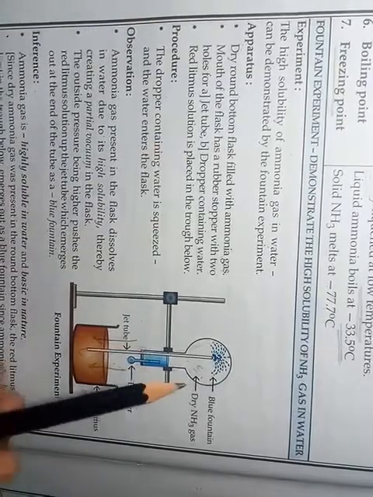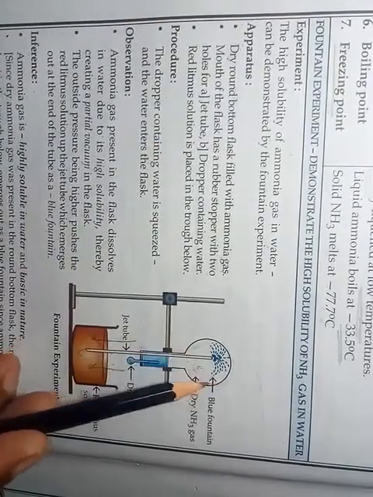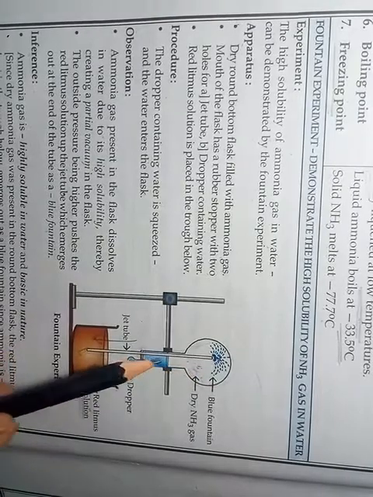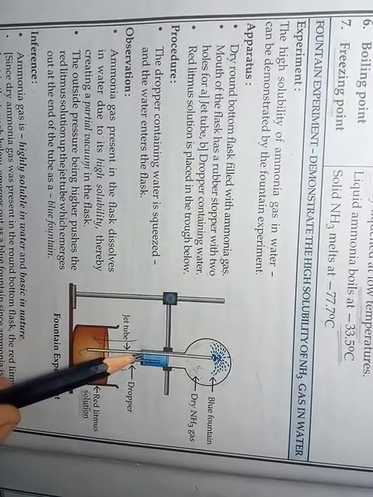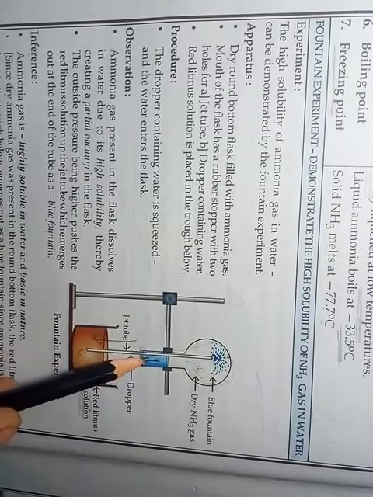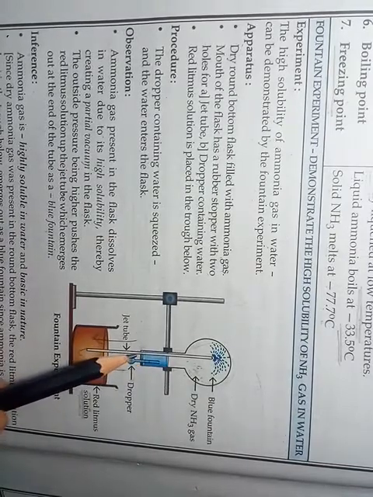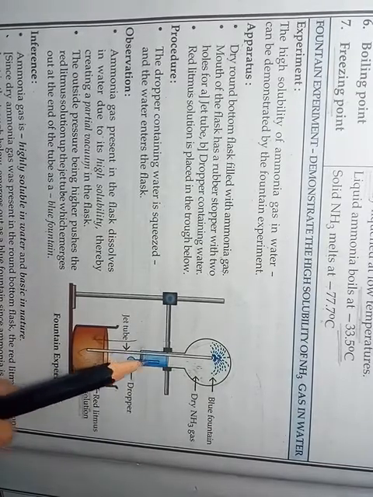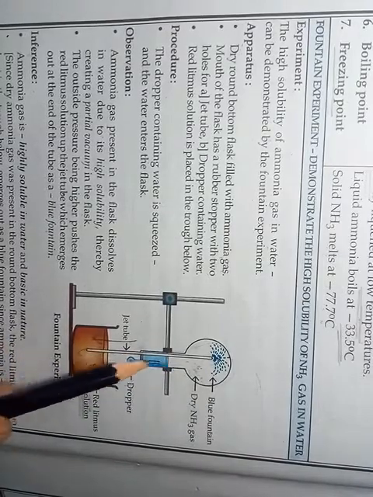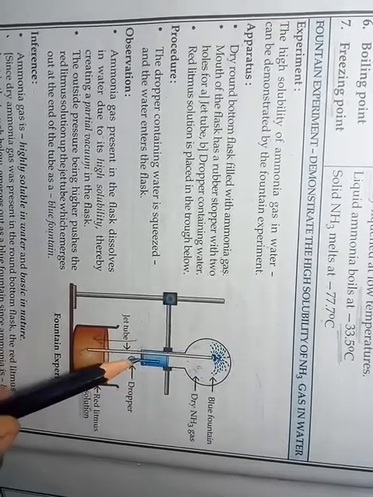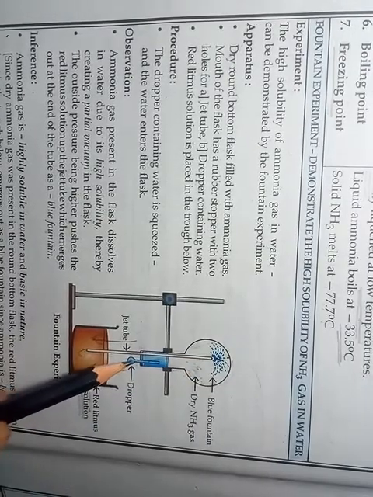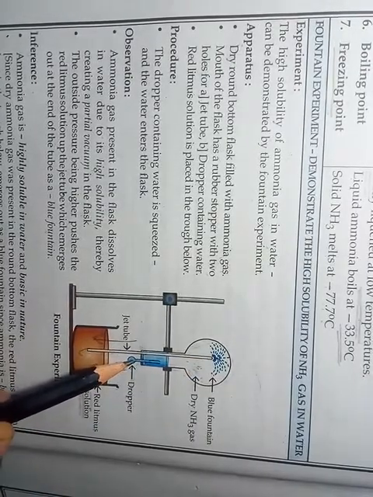So this dry round bottom flask is fitted with a rubber stopper having two holes: one hole with a glass tube having a jet, and the other hole with a dropper containing a small amount of water.